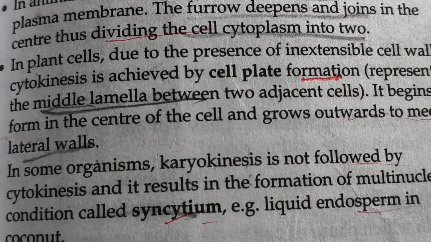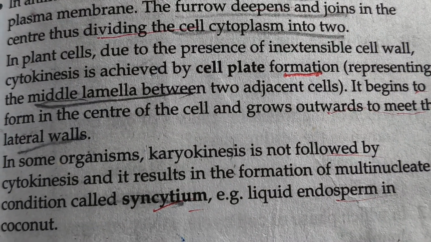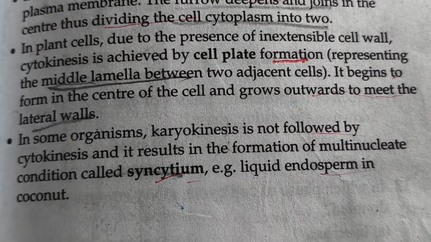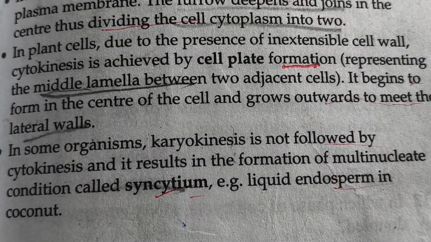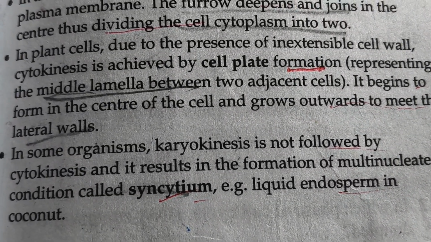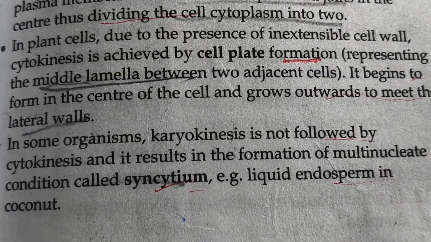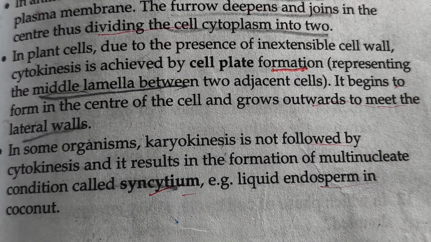In plant cells, due to the presence of an inextensible cell wall, cytokinesis is achieved by cell plate formation. The middle lamella between two adjacent cells begins to form in the center of the cell and grows outwards to meet the lateral walls.